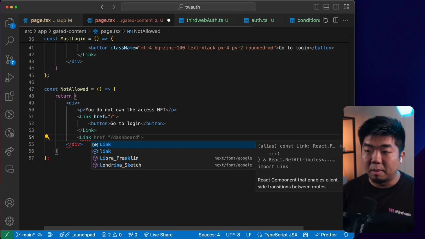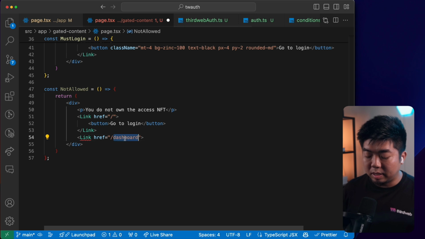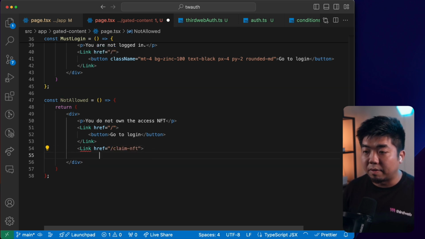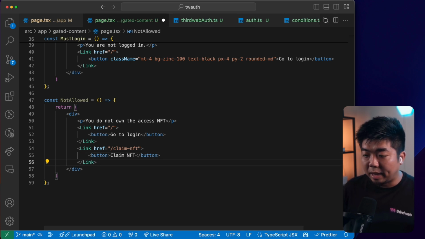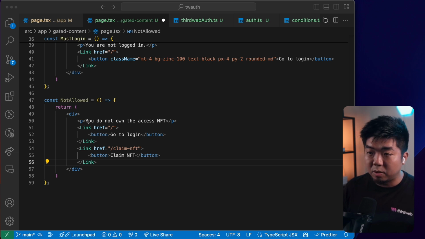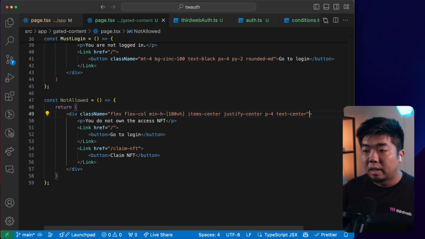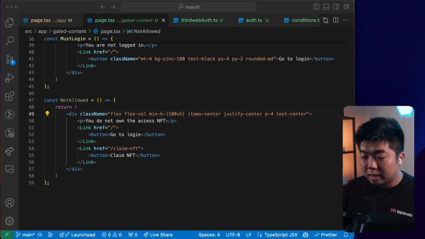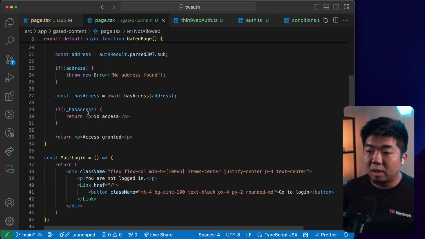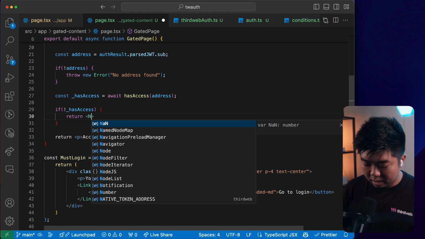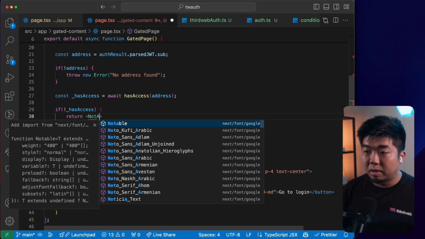They can go and claim an NFT, which we're going to call this page claim NFT. We'll create that right after this. So claim NFT, that's going to be the other option they have. So let's add the same class here to our div. So same styling here. And then we have our button styling as well. There we go. So that's for if they're not allowed. So over here, we're going to say not allowed.